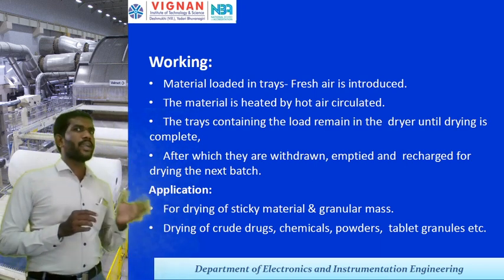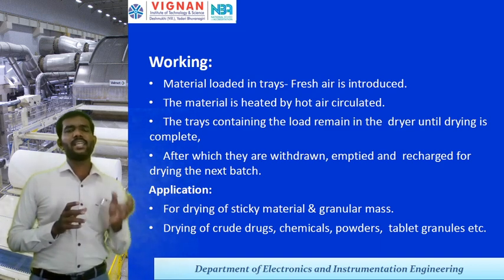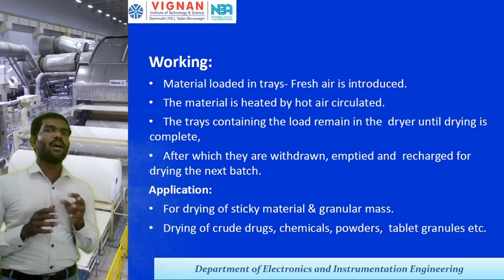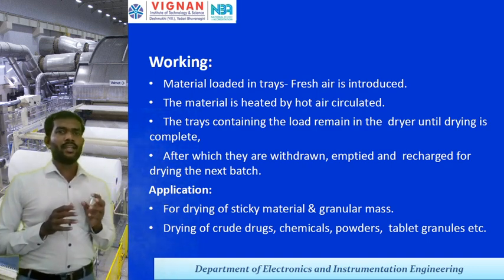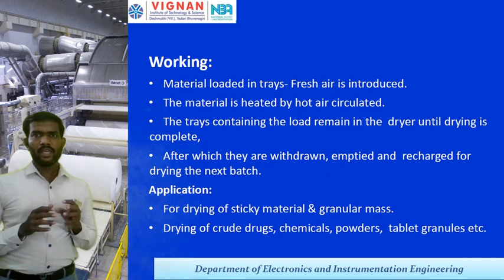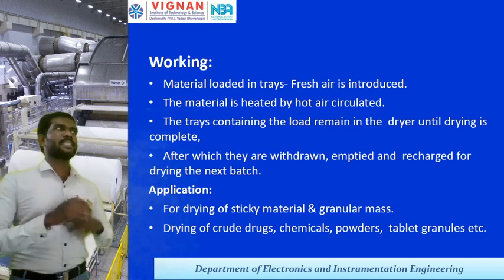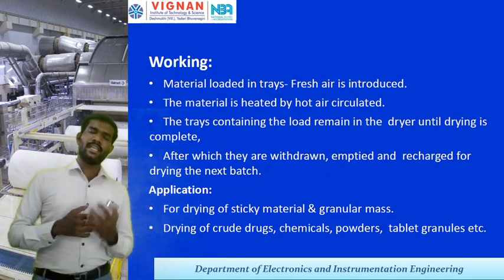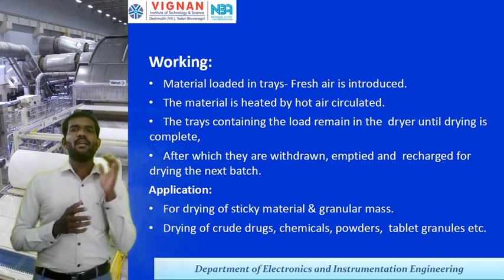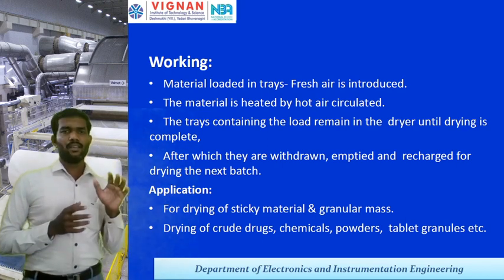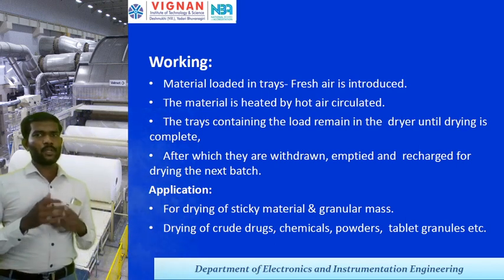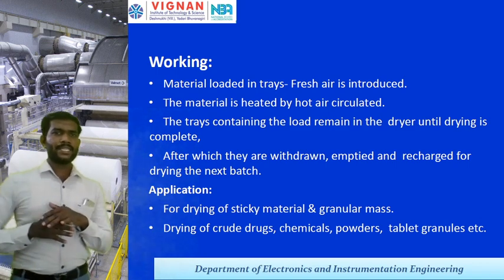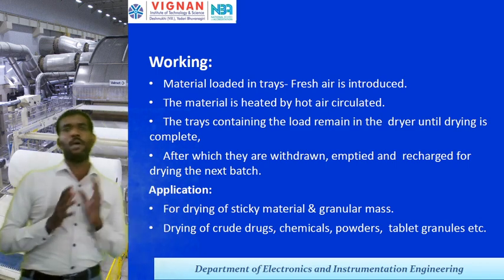The material is loaded on trays only, and fresh air is introduced through the inlet. The material is heated by the hot air circulation, and the tray containing the load remains in the dryer until the drying is completed. After completion of drying, the tray may be withdrawn and recharged for drying the next batch.